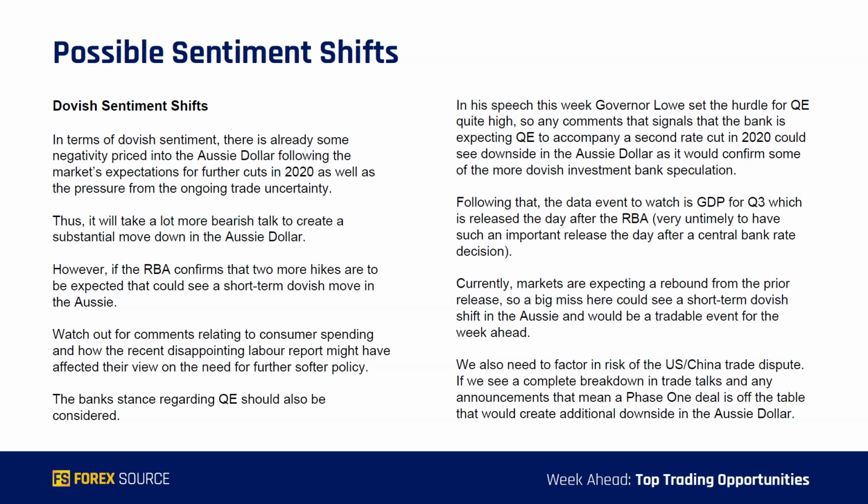Just a side note on that Q3 GDP as well. Even if we do get a complete miss across the board, we do need to take into account what happens the day prior with the RBA event. If the RBA meeting is seen as a more hawkish event, or the RBA comes out less dovish than the markets are expecting, and we see some upside, we might have a more muted reaction to a miss in the GDP. So just keep that in mind for the GDP. The GDP will be better traded in line with a dovish RBA as well.